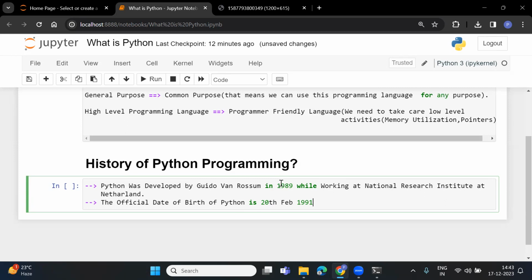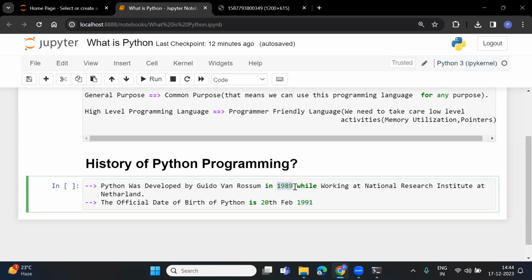Now, Guido implemented it in 1989, and after this, it was provided to the public in 1991. Here, one thing you need to remember. Suppose I'm a person who has implemented some programming language or some new thing. Will that thing be directly available to the public? The answer is no. Behind the scenes, there is a complete documentation process, and after that this thing will be available to the public.